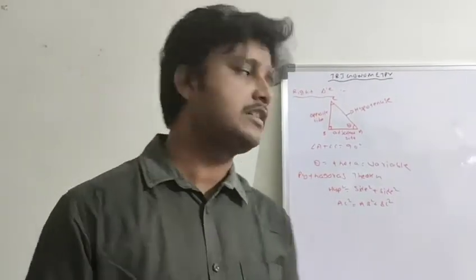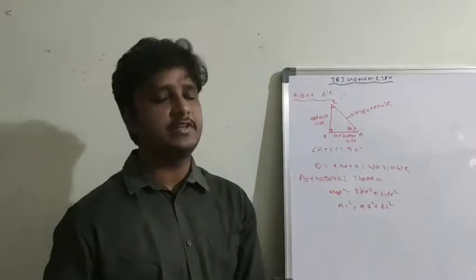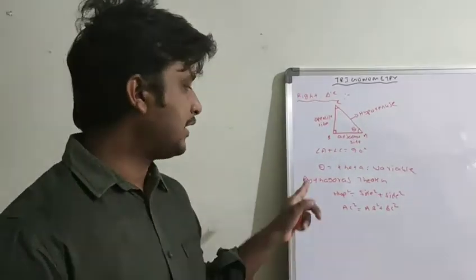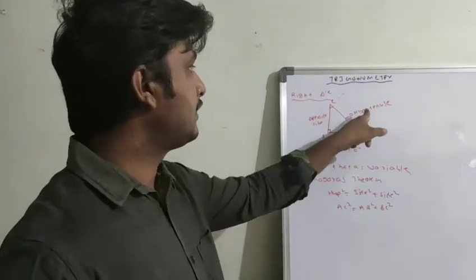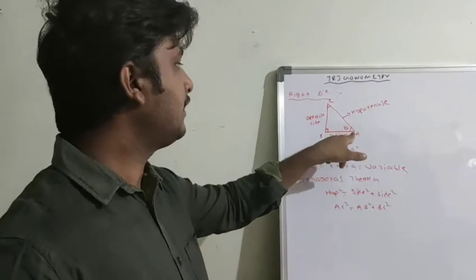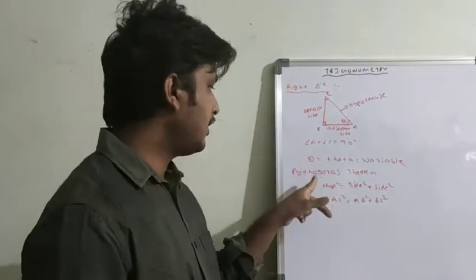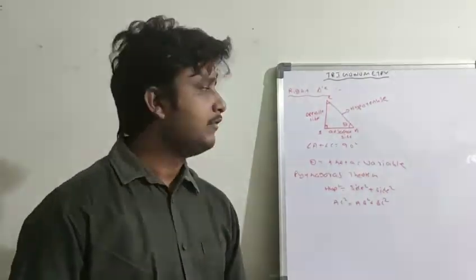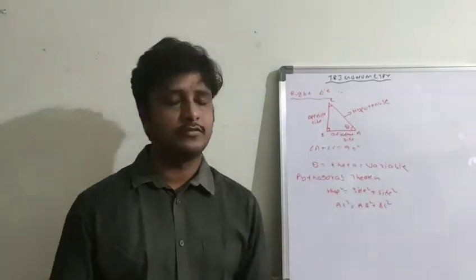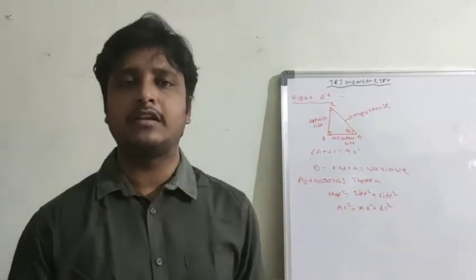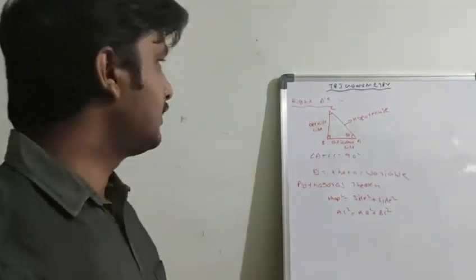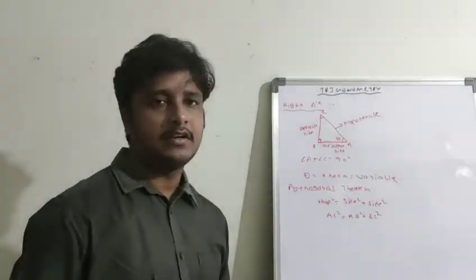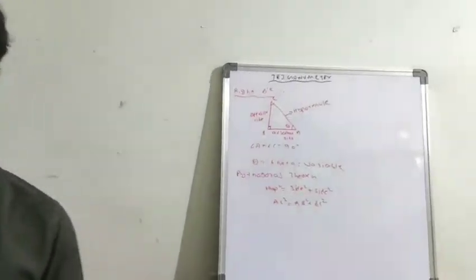It may be the hypotenuse, AB or BC, whatever it may be. This is called the hypotenuse, and theta is a variable, pronounced theta, for expressing the unknown angle of triangles. So this is the concept of the right angle triangle. Just have a look.